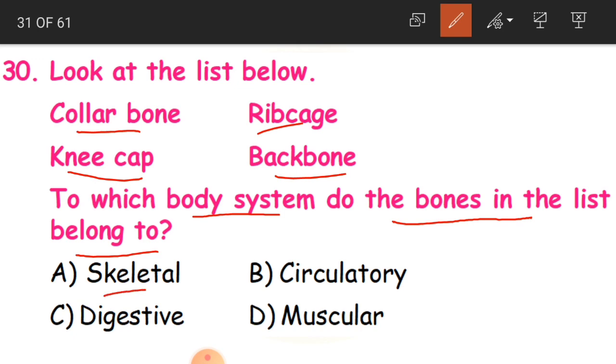Whether skeletal, circulatory, digestive or muscular? And the answer is skeletal. Okay, children. So skeletal system has got collarbone, rib cage, kneecap and backbone. So A is the correct answer.